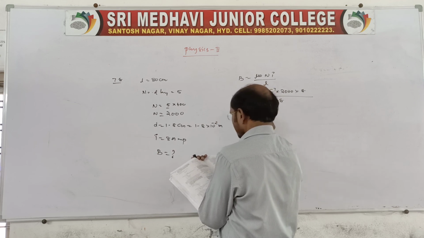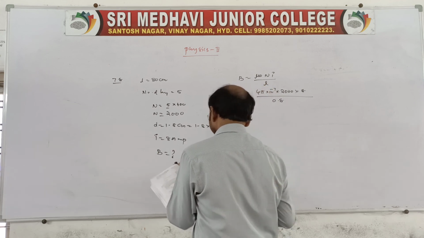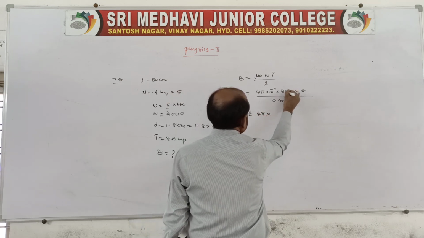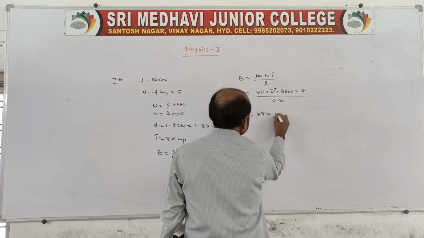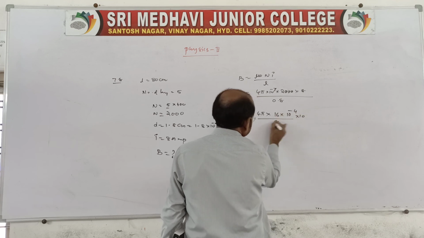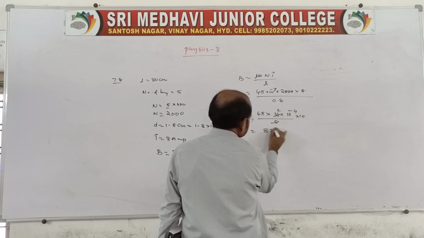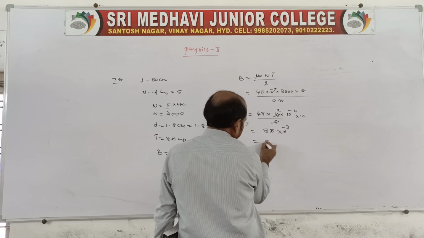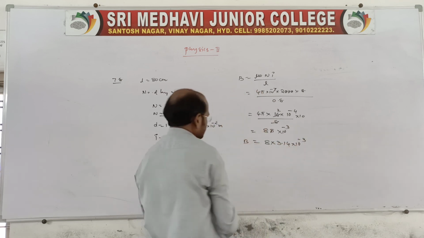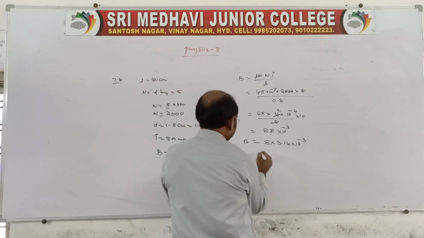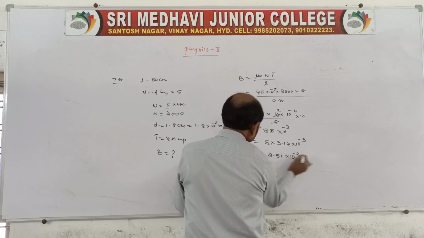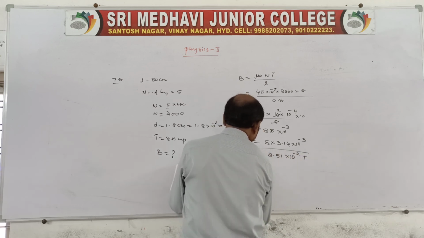So that is 0.8. Simplifying, 3 zeros are cancelled, 16 into 10 power minus 4 by 8 by 10, so we get 8 pi into 10 power minus 3. So 8 into 3.14 into 10 power minus 3 gives the magnetic induction at the center of the solenoid, approximately 2.51 into 10 power minus 2 Tesla.